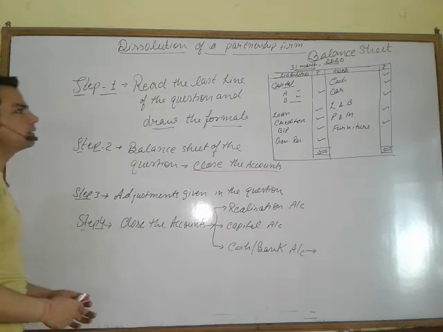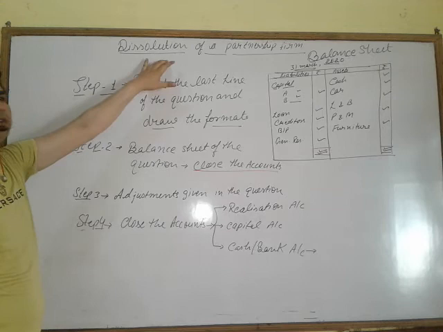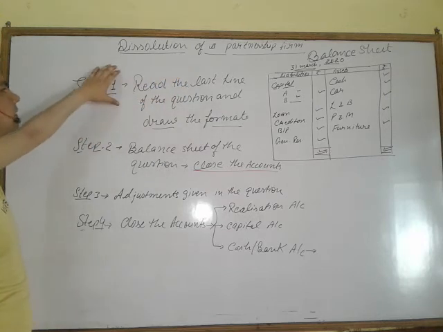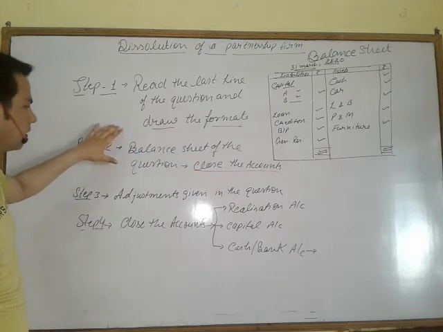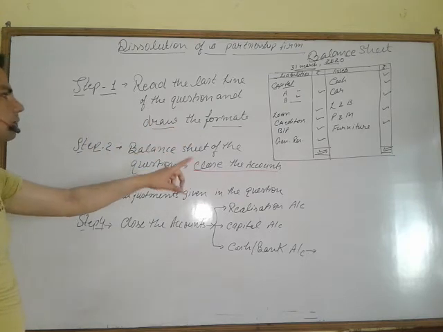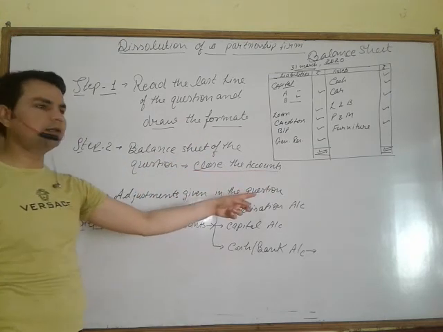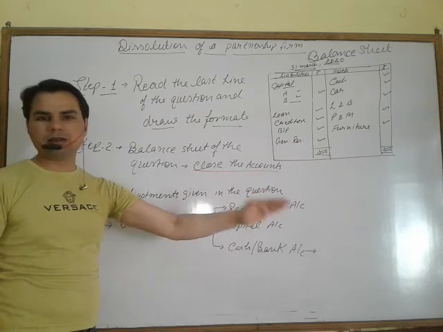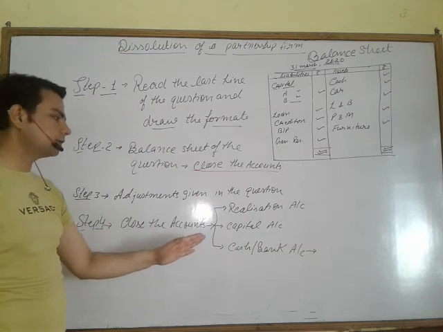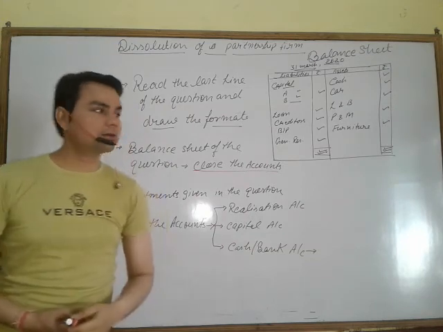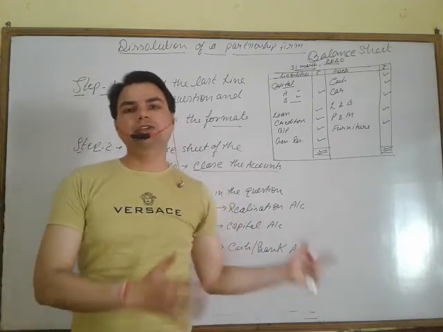So first you learn how you will solve the questions of the chapter dissolution of partnership. First, you read the last line of the question and draw the format according to the requirement. After that, the balance sheet of the question means close all the accounts. Then solve the adjustments given in the question, whatever they are. And after that, close the accounts. These are the four steps in which I have taught you how to give the solution.